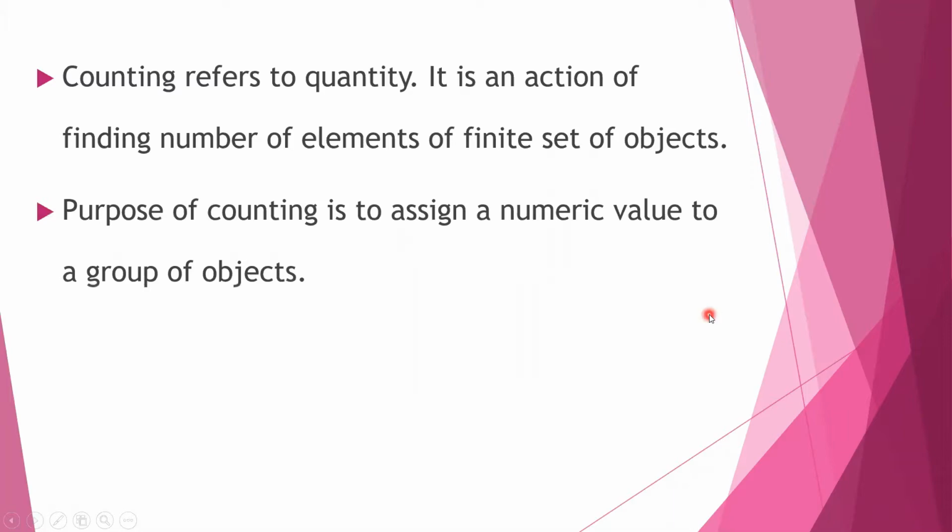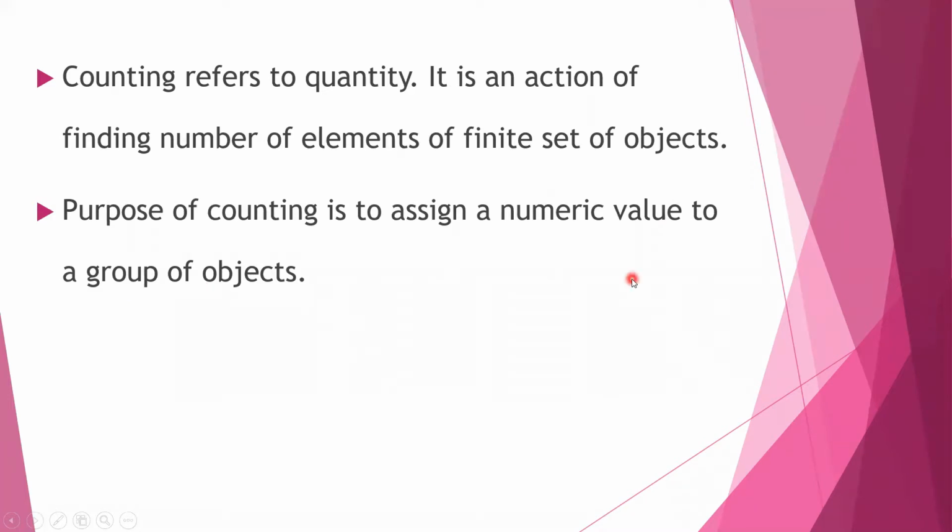The purpose of counting is to assign a numeric value to a group of objects. That is what I just told you. If there is a basket of fruits, I can assign a number, that is, how many fruits are there. There are 6 fruits as per this example. So I can assign a numeric value to a group of objects.